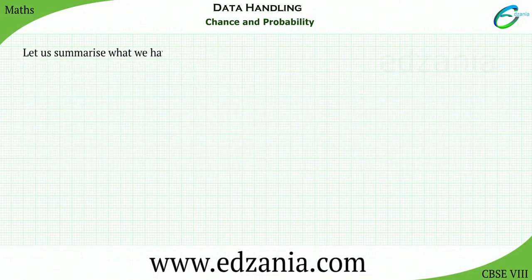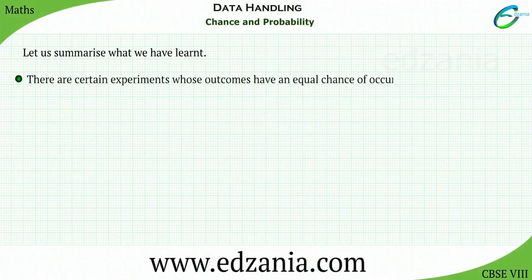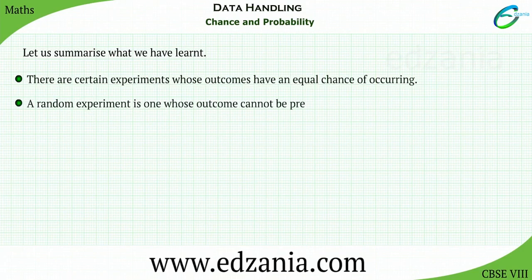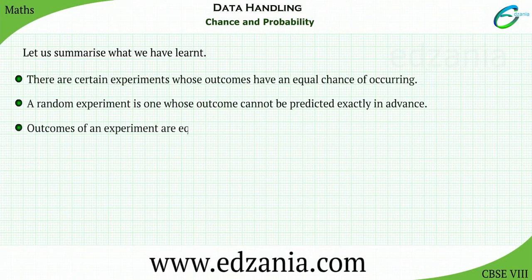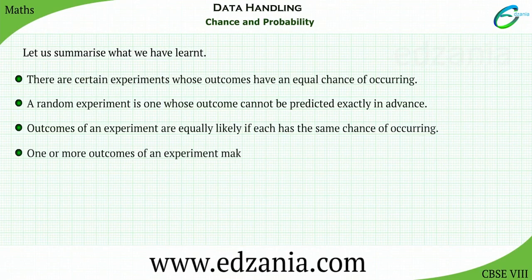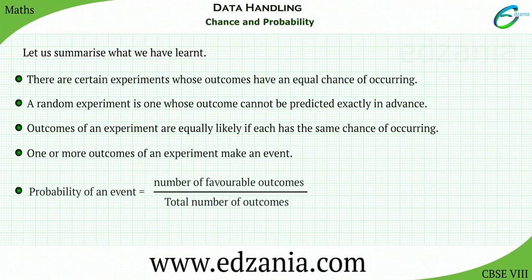Let us summarize what we have learned. There are certain experiments whose outcomes have an equal chance of occurring. A random experiment is one whose outcomes cannot be predicted exactly in advance. Outcomes of an experiment are equally likely if each has the same chance of occurring. One or more outcomes of an experiment make an event. Probability of an event is equal to the number of favorable outcomes over the total number of outcomes. Chances and probability are related to real life.